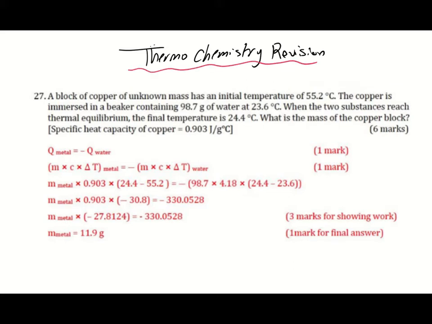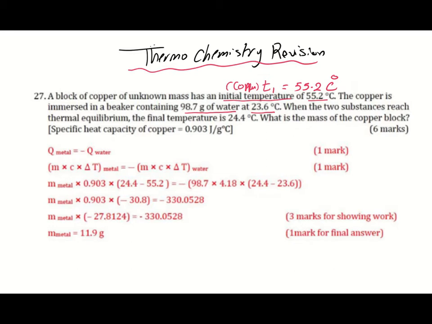A block of copper of unknown mass has an initial temperature of 55.2. Initial temperature means T1 equals 55.2 degrees Celsius. The copper is immersed in a beaker containing 98.7 grams of water at 23.6 degrees Celsius. So we have a block of copper, and this T1 is for copper.